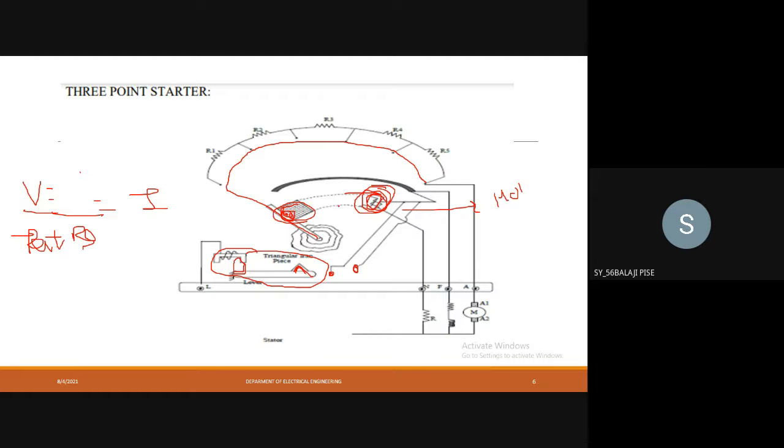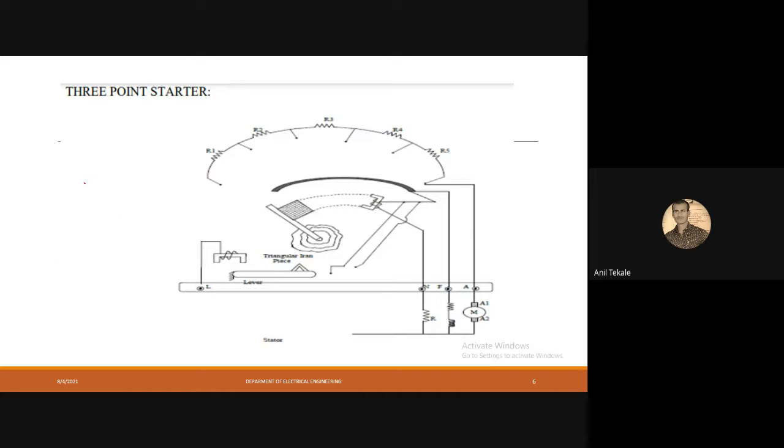Sir, hello. Yes. Please explain once again the working of the starter. Okay, fine. As we had gone through the equation, is that equation clear to you? Let me know your good name. Yes, sir, Balaji PC. Okay, you understood the equation for Ohm's law, right? That is nothing but V is equal to IR. From that equation we come to know that we can control our armature current with the help of this equation, V minus EB divided by RA. Is it clear to you?